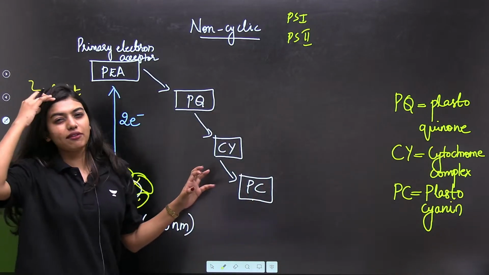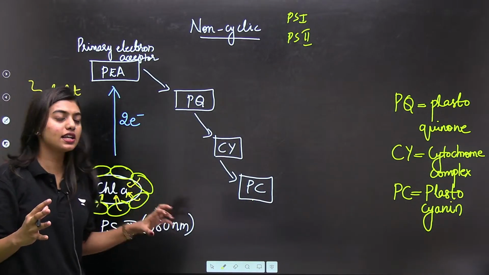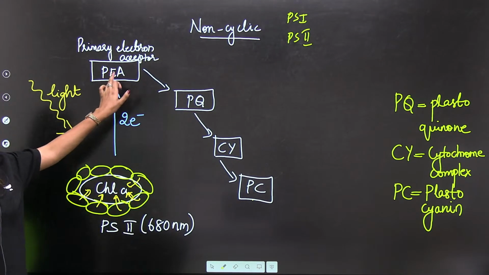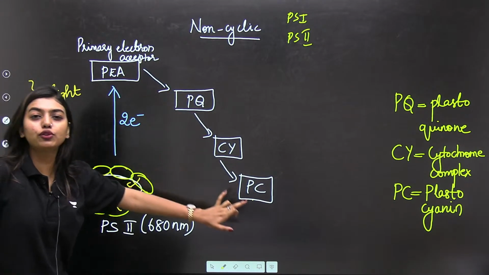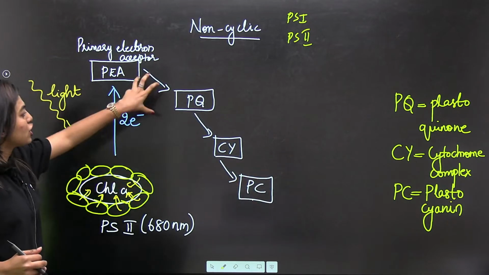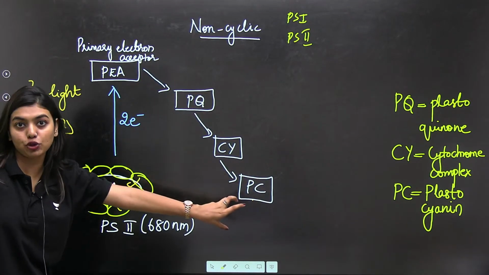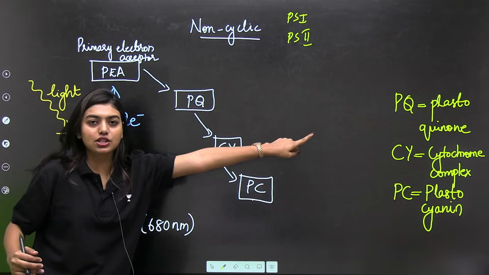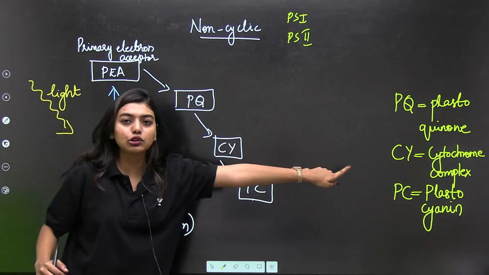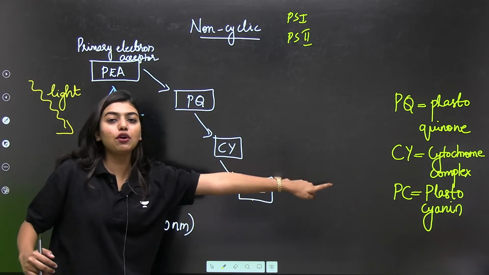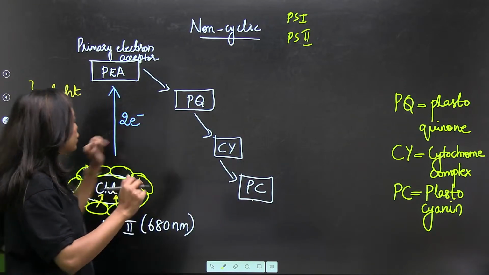Students who have really prepared are very consistent. What is going to happen? They are going to reach here. So, here this is an electron transport chain. PQ stands for plastoquinone, CY stands for cytochrome complex and PC stands for plastocyanin. Clear? So, what is going to happen?